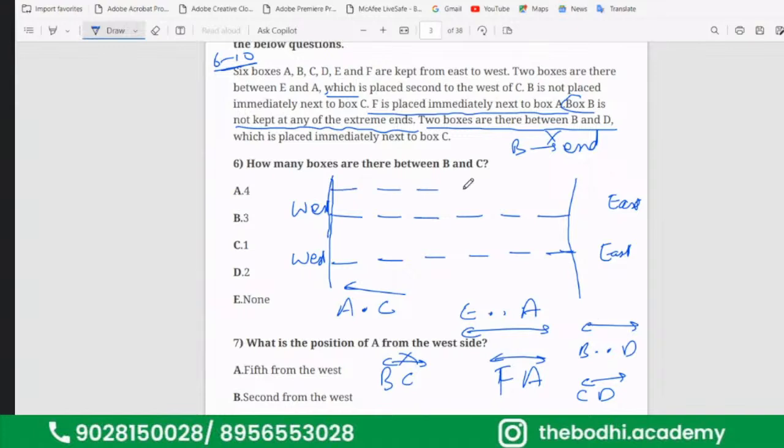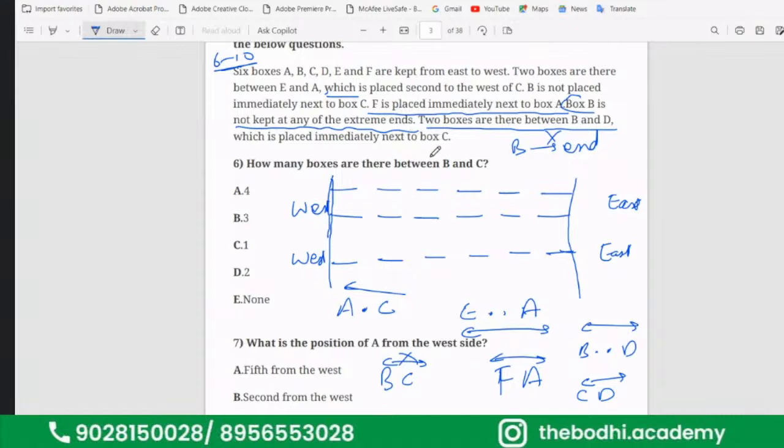Now, these are the data which we are given. We will cross check once. Two boxes are there between E and A. Yes. A is placed second to the west of C. Yes. B is not placed immediately next to box C. Okay. F is placed immediately next to box A. Direction is not given. Next. Box B is not kept at any of the extreme end.